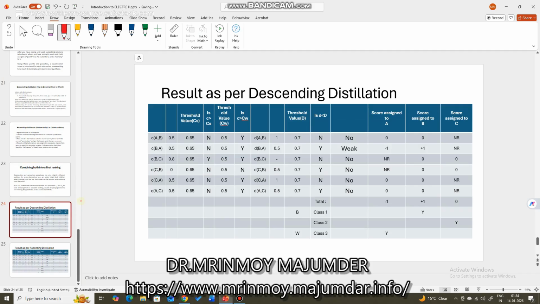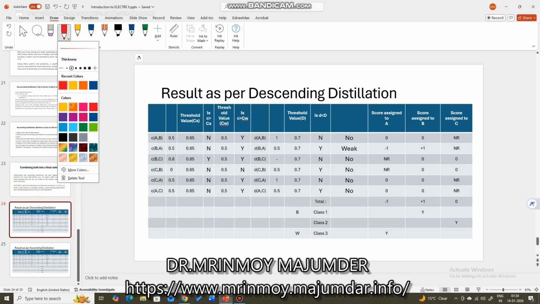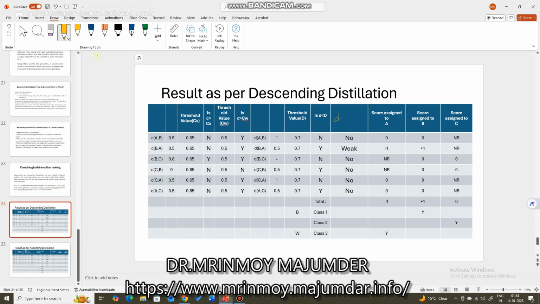Okay. So now after I have copy pasted, this is the decision actually. Let me use a lighter color. This is the decision actually. Correct. This is the set.